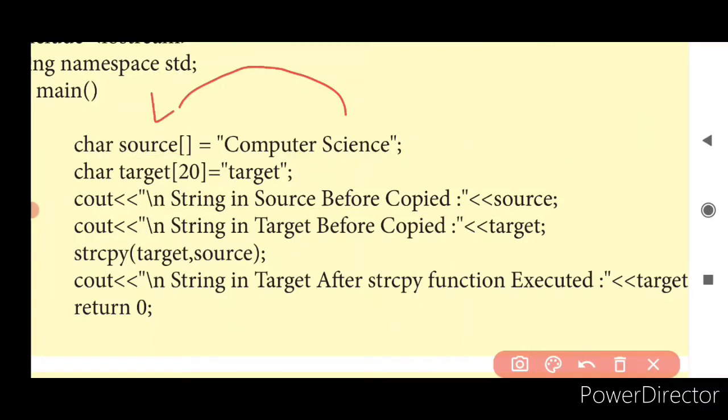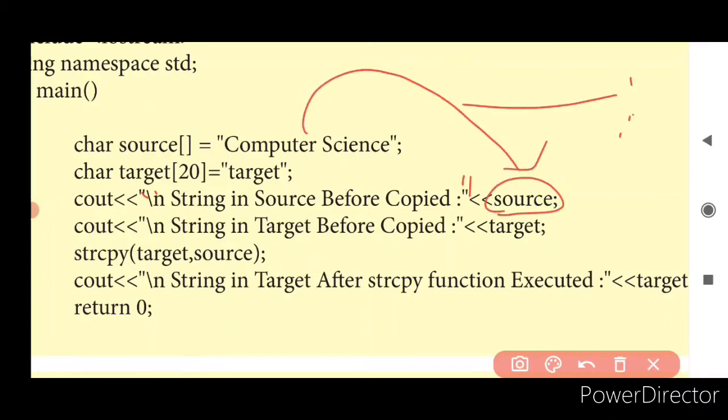Now, string in the source before copied. Anything that is given in the double quotes will be printed as it is. The string in the source before copied will be printed with the colon. After that you have source. This is going to take the value that is present in the source. What value is it going to print? Computer science. Next, this is also given in the double quotes: string in the target before copied, colon. After that, what is there in the target? Target. Even this will be printed. Clear?